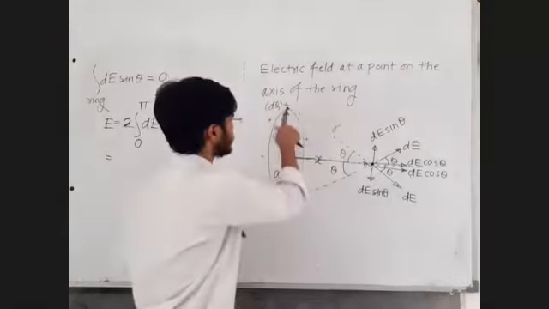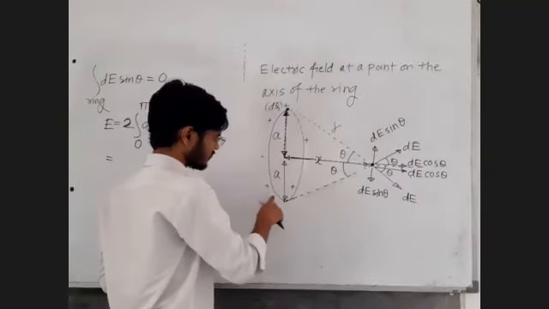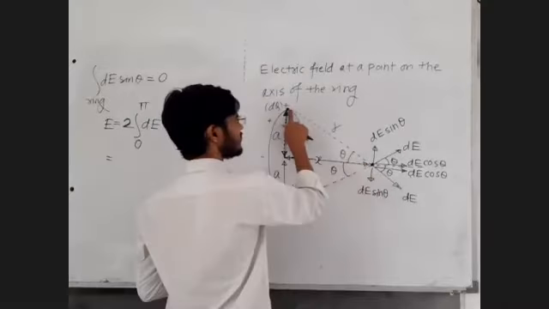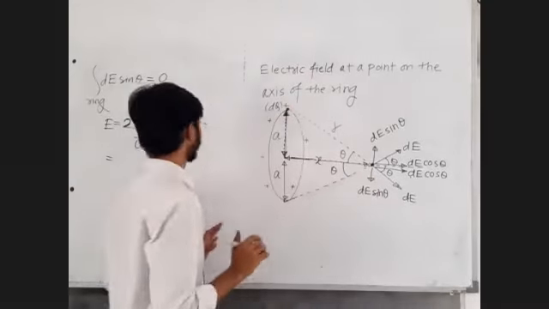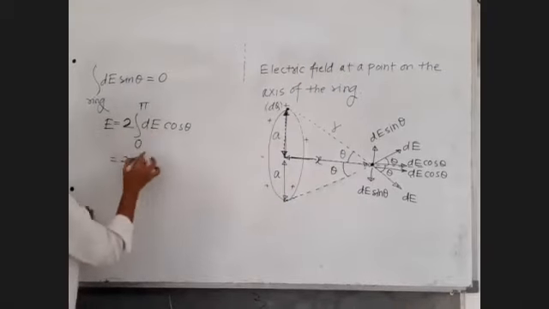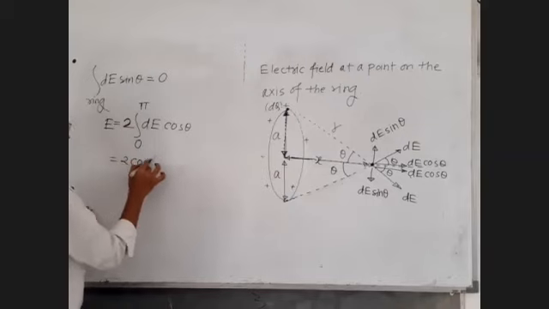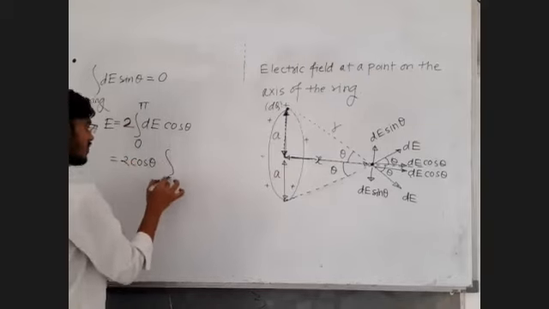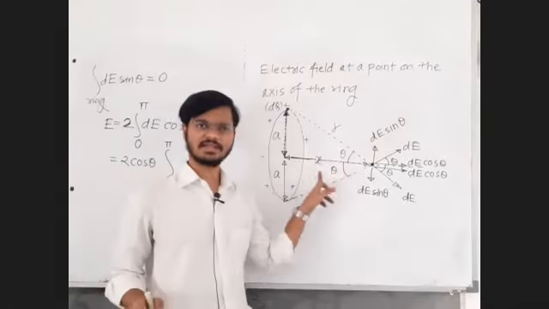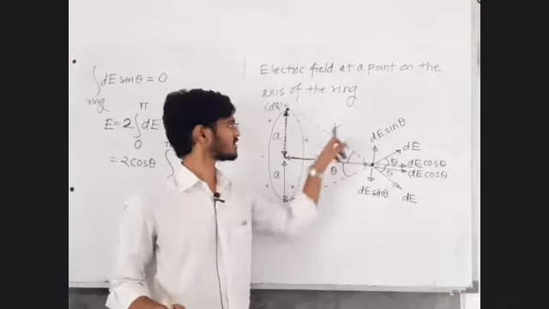Even if you change the point on the ring, x is not going to change and r is not going to change. So cos theta is constant, and we take it out of the integration. Properly understand this: cos theta is adjacent upon hypotenuse, x is constant, r is constant.